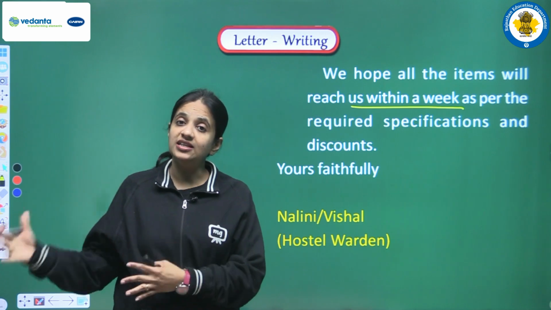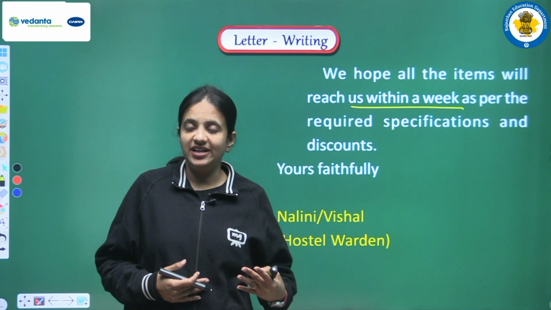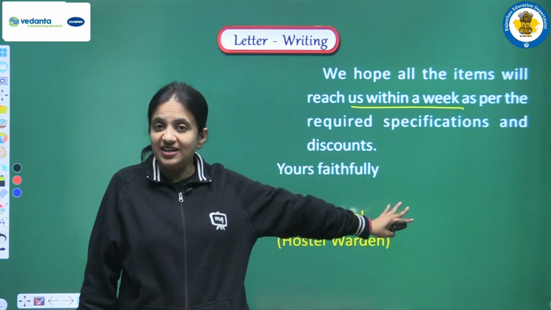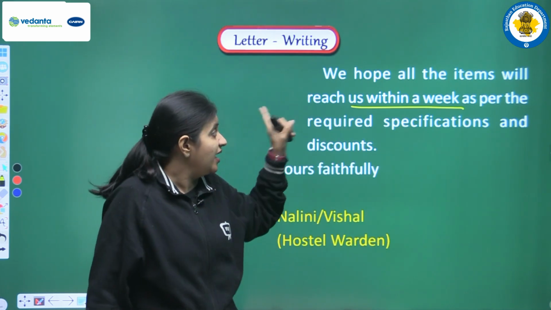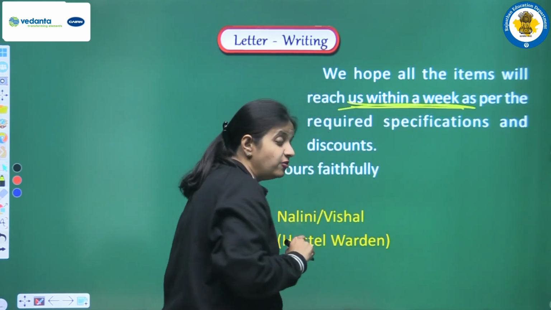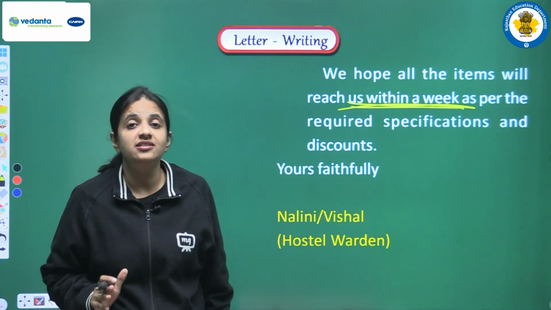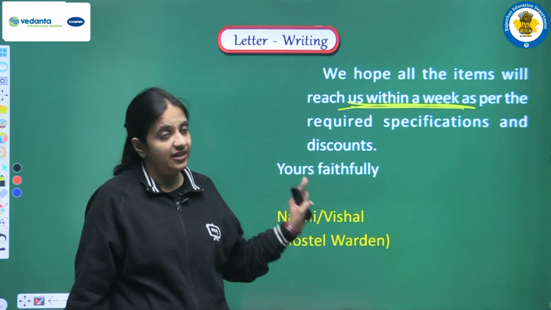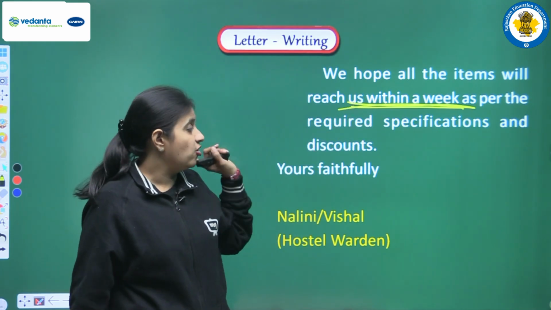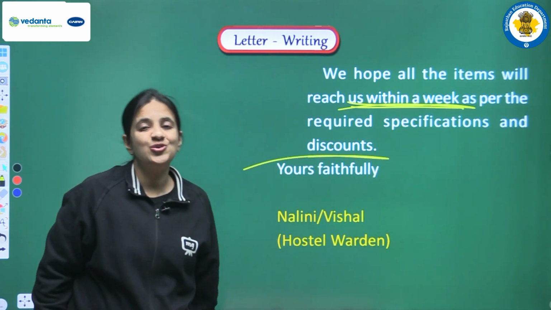Next, we hope all the items will reach us within a week as per the required specifications and discount. So we have mentioned all the things in our letter: our order, all the items, the quantity, and the discount also. Everything is clear in the letter, so now we can complete our letter. We write this line that we hope all the items will reach us within a week. Again we are repeating that the delivery should be made within a week, and no delay will be entertained in this delivery. We are also repeating that we have mentioned the discount, so that discount should be given.